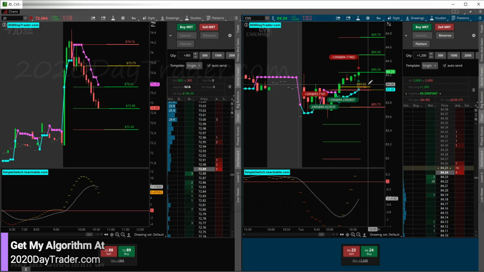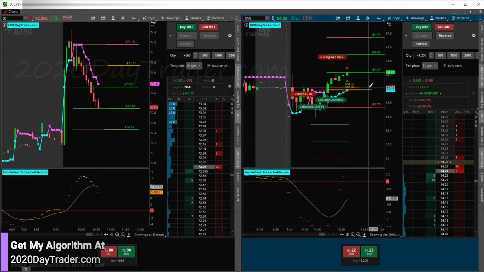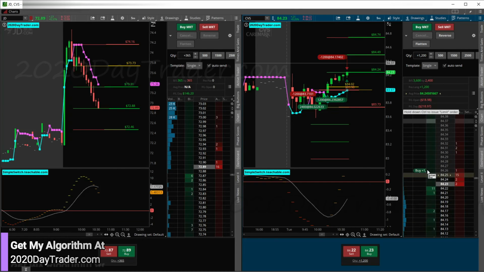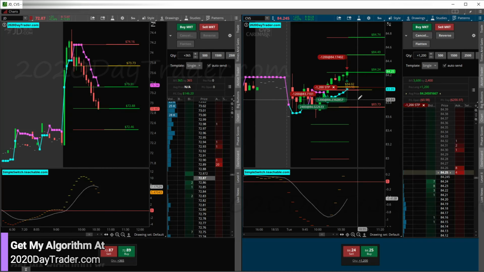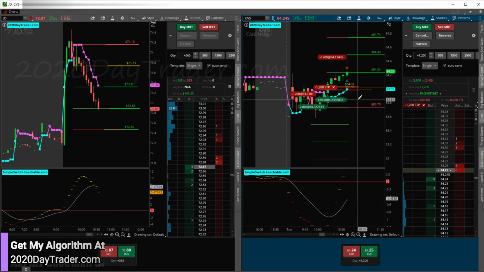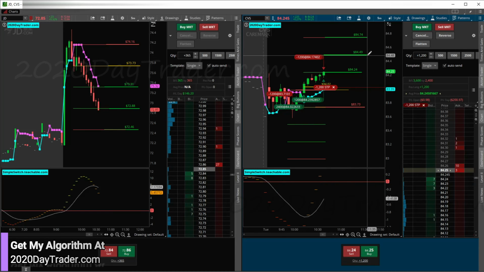Okay, so we're back in CVS. So we got our little breakthrough. And then we'll move our stop back down here, 84.02. We're long, so we're going to sell to get out. With CVS breaking out above high of day and breaking out above this what has been resistance, I fully expect it to run to this target here. So it could turn out to be a really nice winner on CVS.